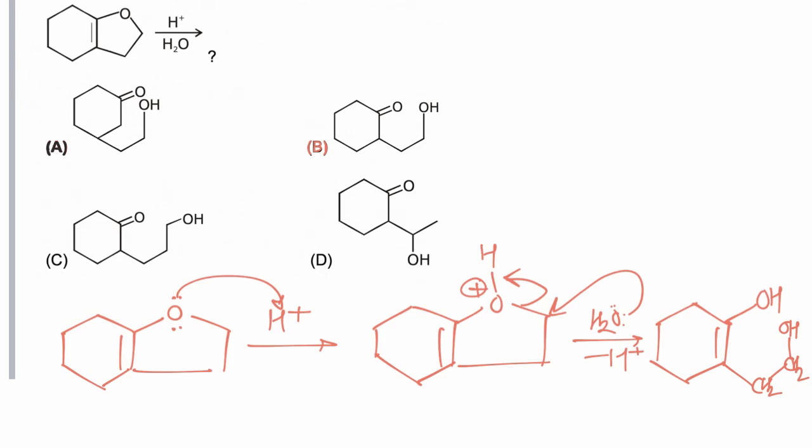Now this molecule is having an enolic group, and now this enol will tautomerize to a carbonyl group. So C double bond O, CH2, CH2, OH will be formed as the final product, and hence the correct answer is B.